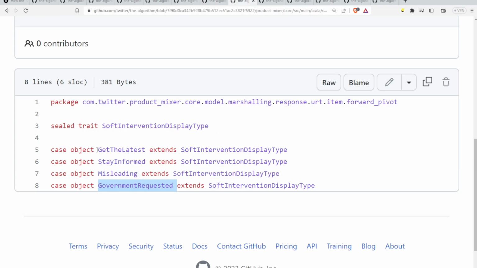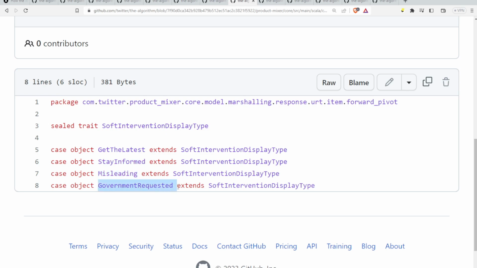So obviously there's 4 selections. Get the latest, and this is those things that Twitter puts at the bottom of your tweets. Get the latest, I assume that's outdated information. Stay informed, that's someone posting a flat-out lie or allegedly a flat-out lie. All depends on who's determining that. Misleading. And then government requested, my friends.